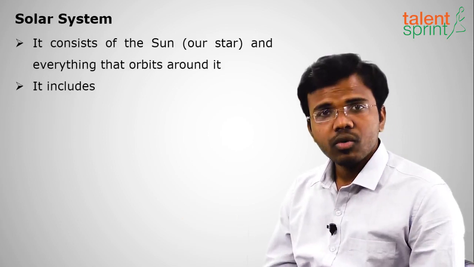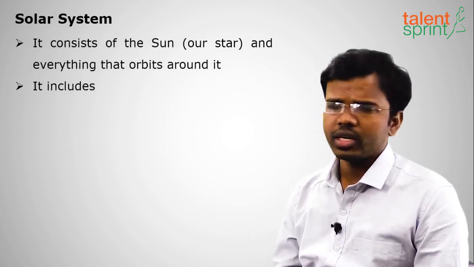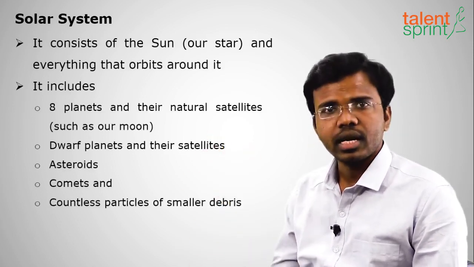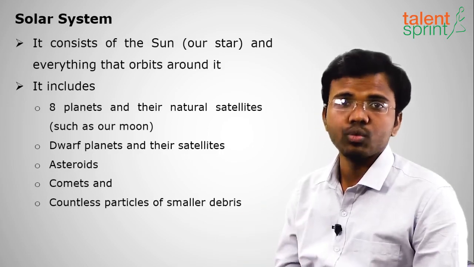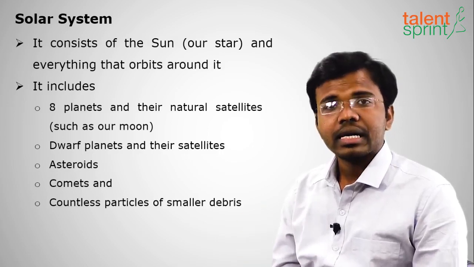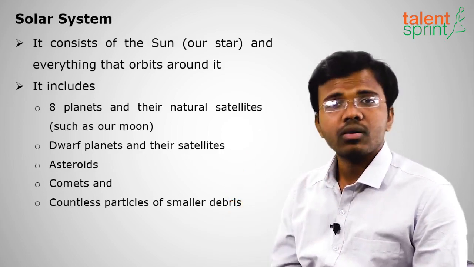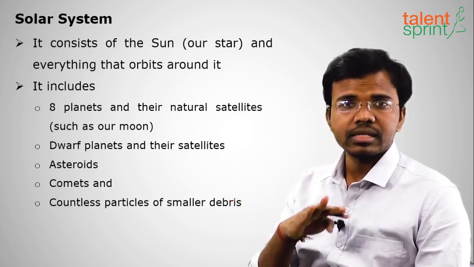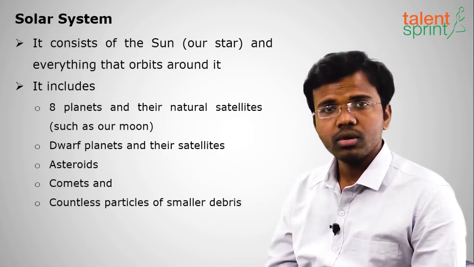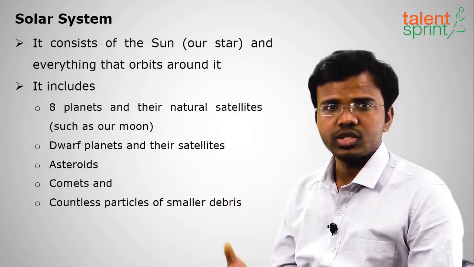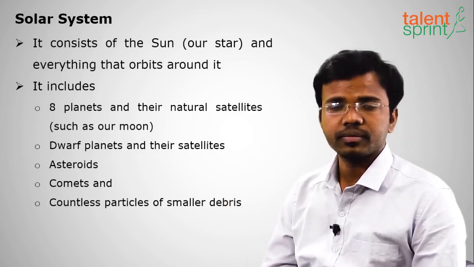Okay, moving on, what are the parts of this solar system? So it includes 8 planets and their natural satellites. We call them as moons. Satellite is one which revolves around a planet. It may be natural satellites, that is moon, or it may be artificial satellites which we send into the space.